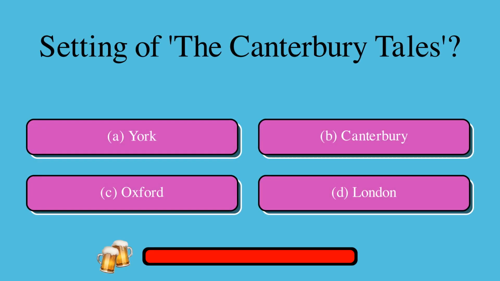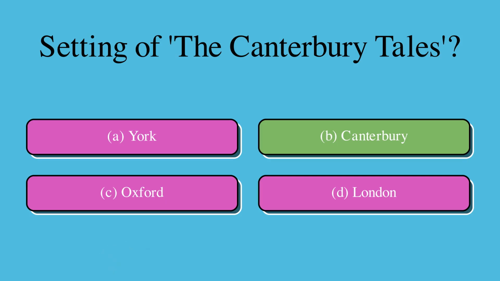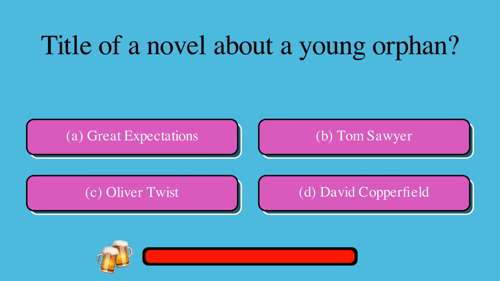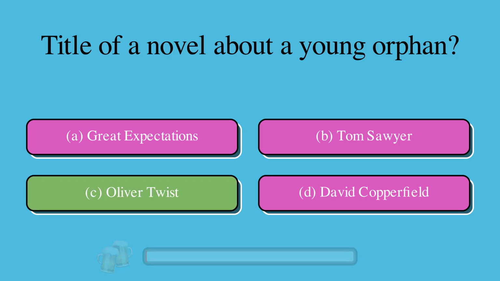Question: Setting of the Canterbury Tales: A. York, or B. Canterbury, or C. Oxford, or D. London. The correct answer is B. Canterbury. Title of a novel about a young orphan: A. Great Expectations, or B. Tom Sawyer, or C. Oliver Twist, or D. David Copperfield. The correct answer is C. Oliver Twist.